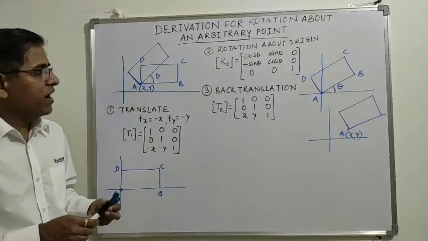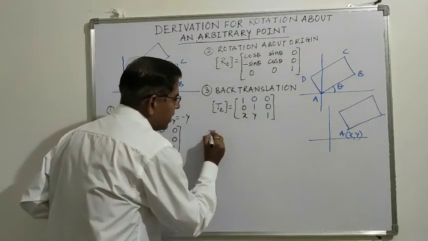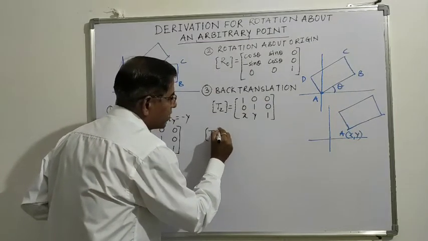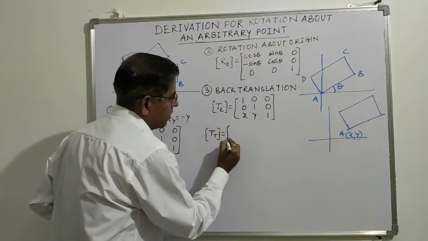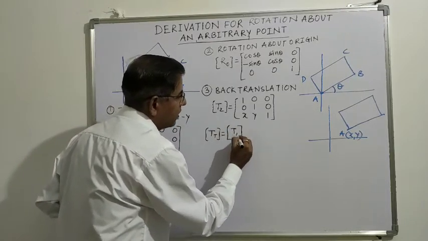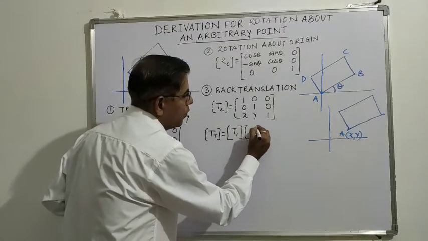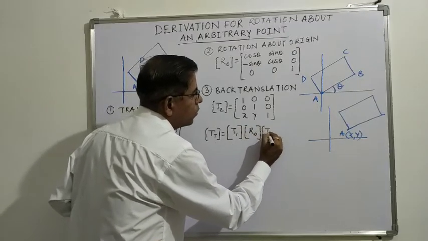Now we find the total transformation matrix by combining all the transformations involved. It will be T1 into RO into T2.